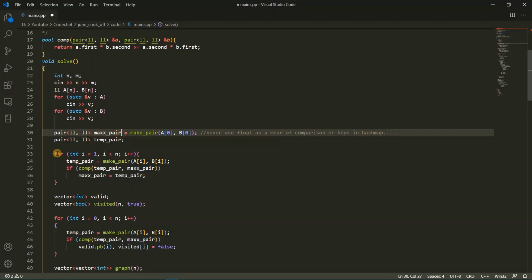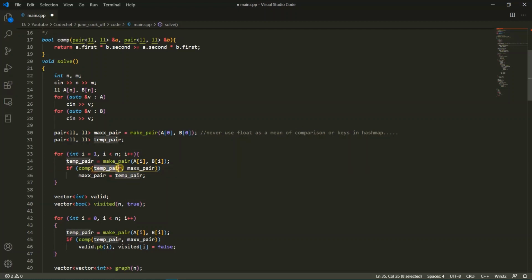Here what I did, I created a for loop, and in each iteration, first I stored the PCI value in temp pair. Then I compared temp pair with max pair. Here I used a function named comp for comparison, and this comp function returns true or false.